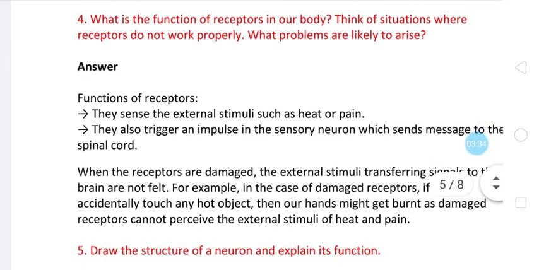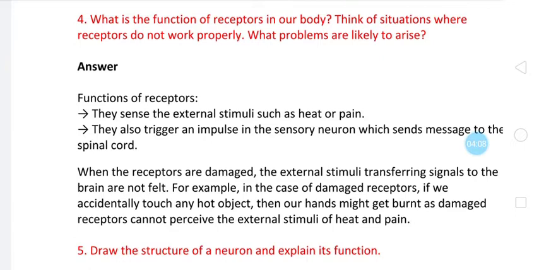Now the fourth question is: what is the function of receptors in our body? Think of a situation where receptors do not work properly. What problems are likely to arise? See what is meant by a receptor. Receptors are those that receive information, that receive impulses from the environment. Then what is asked next? Think of a situation where receptors do not work, meaning we are not getting information or impulses from the environment. What will happen then?